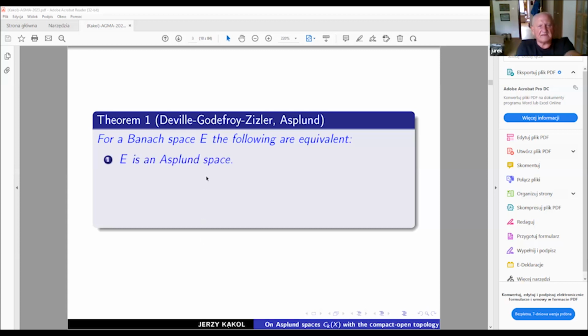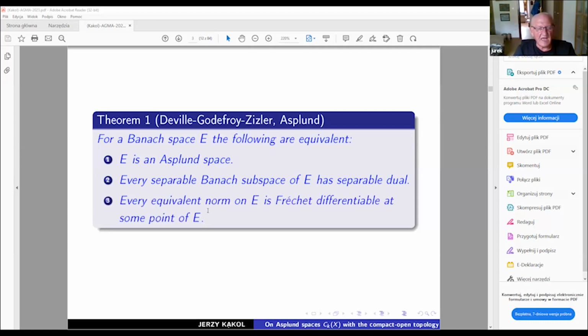Okay, this is the first information, or just the beginning information. A Banach space is Asplund if and only if every separable Banach subspace of our space has separable dual, and the next one, every equivalent norm of the Banach space E is Fréchet differentiable at some point of this Banach space. So we have three equivalent conditions for a Banach space to be Asplund.